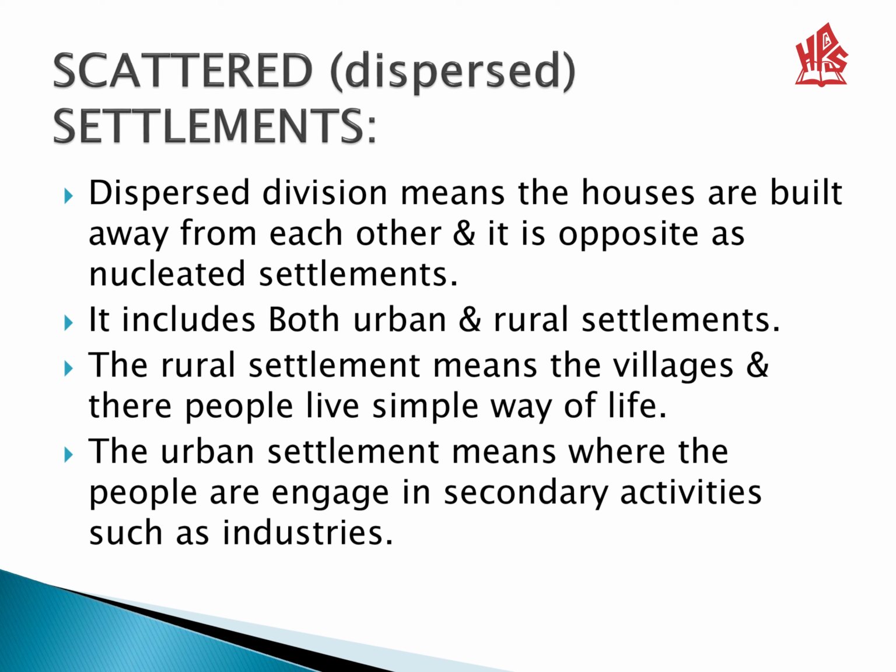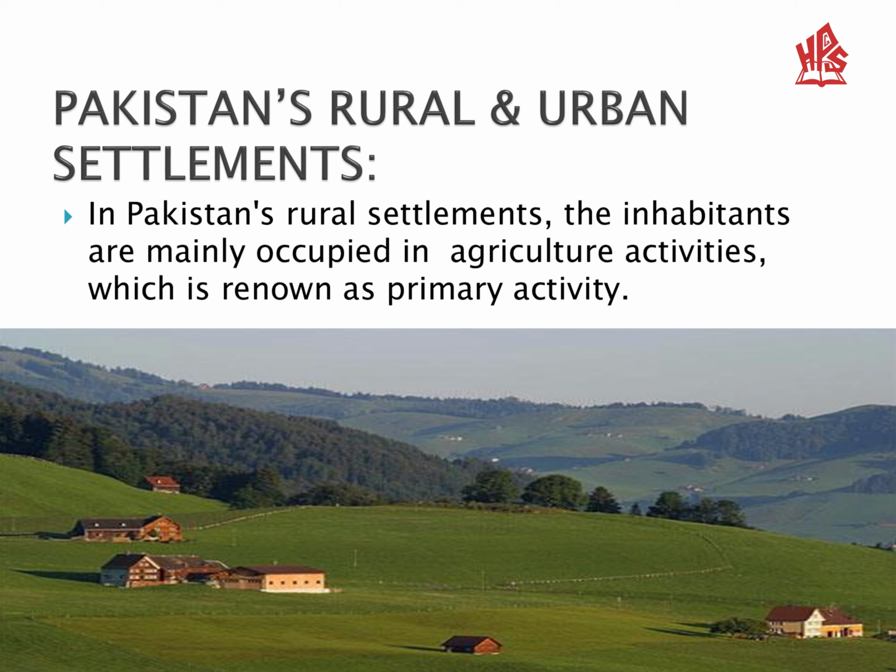It is the opposite of nucleated settlements because in this type of settlement, the houses are built away from each other. It includes both urban and rural settlements. Rural settlements means the villages, where people live a simple way of life and most of them are engaged in primary activities such as agriculture. Urban settlement means where people are engaged in secondary activities such as industries. As I discussed, the scattered type includes both rural and urban areas.